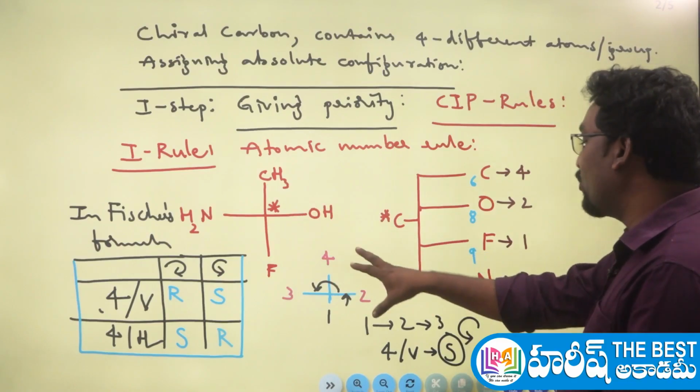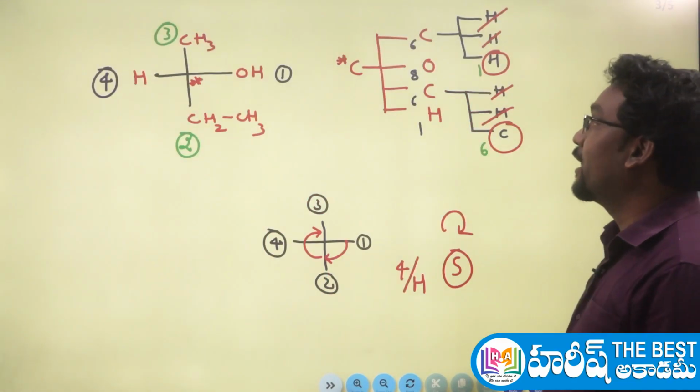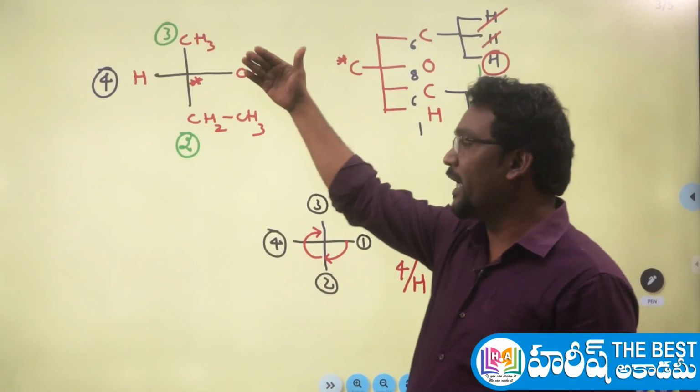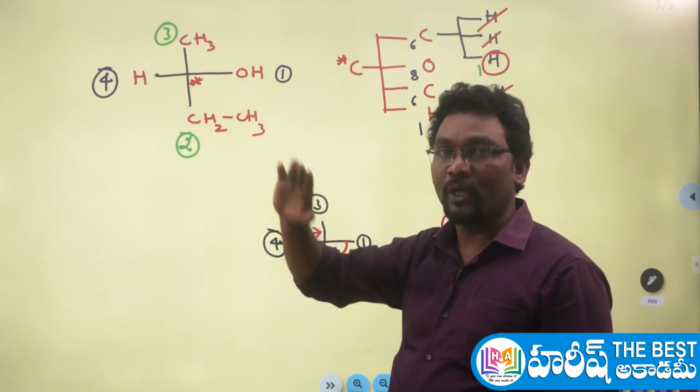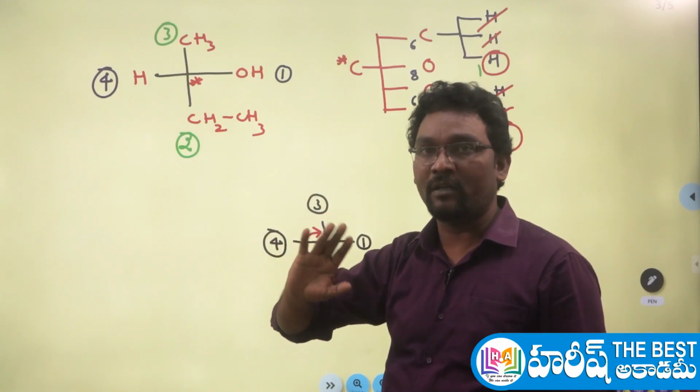So yes, as per the given rules, I told you this configuration. Next, what is the second rule? Extension of the atomic number rule. If 2 same atoms with the same atomic numbers are there, how to decide the priority? At this stage you cannot decide the priority.